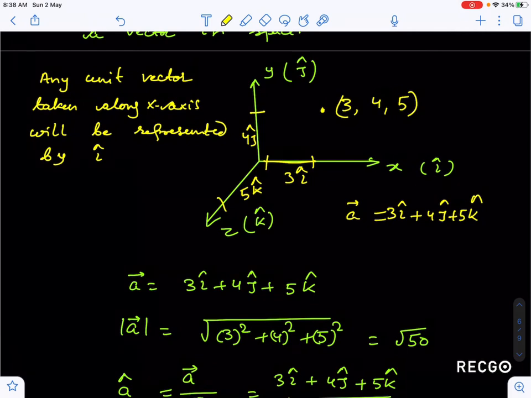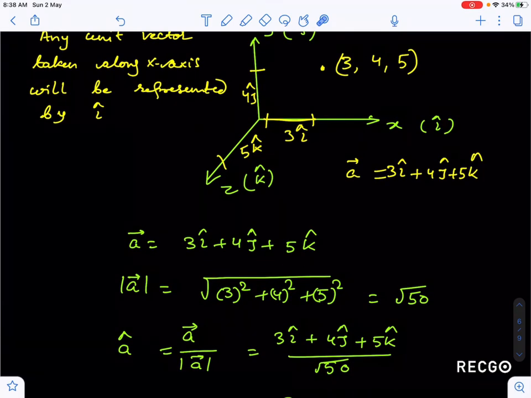So how can any vector be represented as a unit vector? Suppose, guys, this vector A, I will divide by its magnitude. What will happen if you see carefully? If I divide this vector A, like 3 I cap plus 4 j cap plus 5 k cap, divided by root 50, this will give you a unit vector.